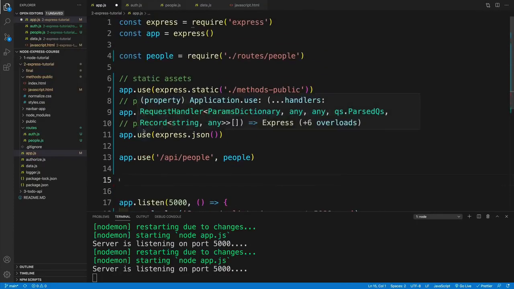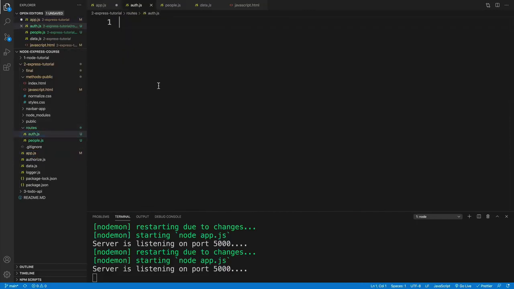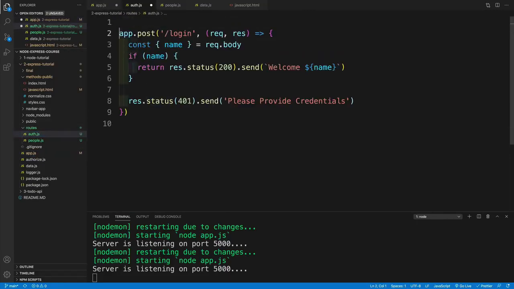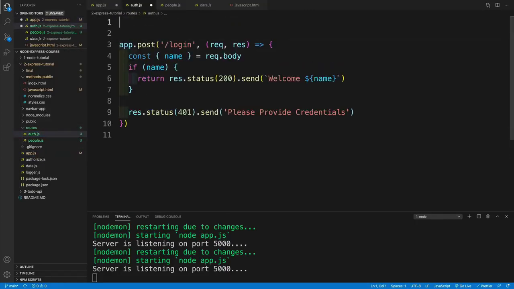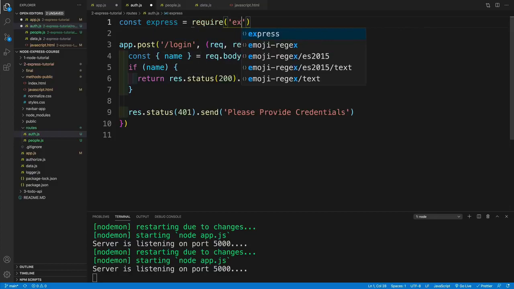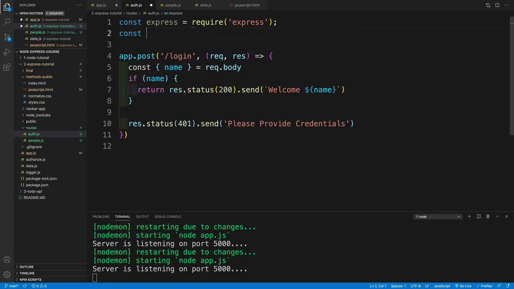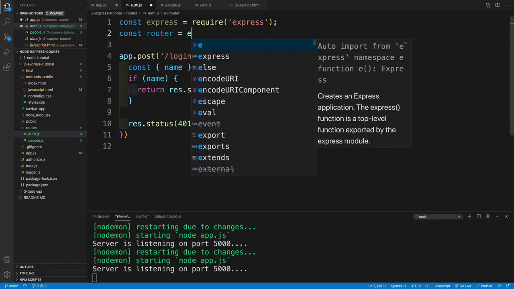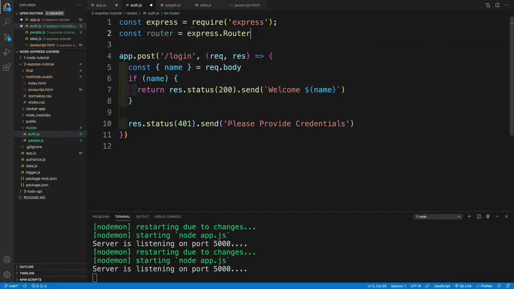So first, remember, we needed a file. So in this case, I do have auth.js. Awesome. So I'm just going to cut this out from my app.js and place it in auth. Then, of course, I do need to have the boilerplate for the router. So again, let's go with express require.